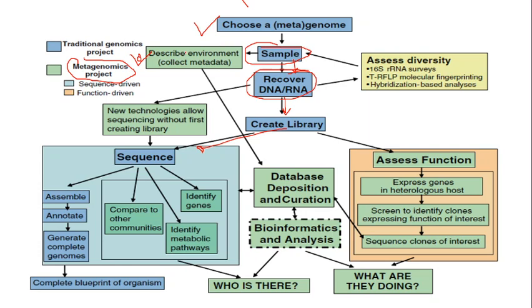In this, if we are taking an environmental sample, you need to describe that sample, right? For example, if you are taking a sample from a site which is heavy metal contaminated, you need to study that site first: what kind of contamination is there, what kind of soil composition is there.